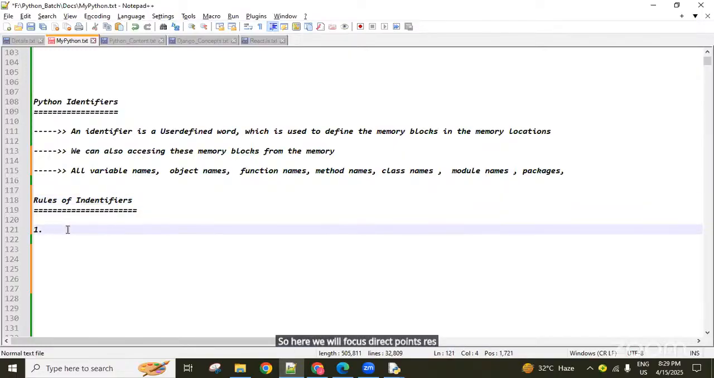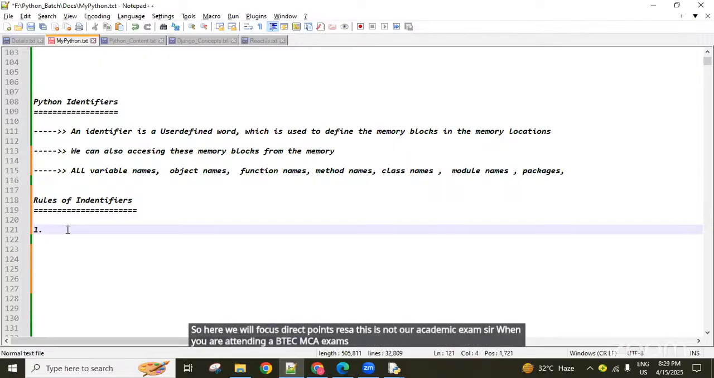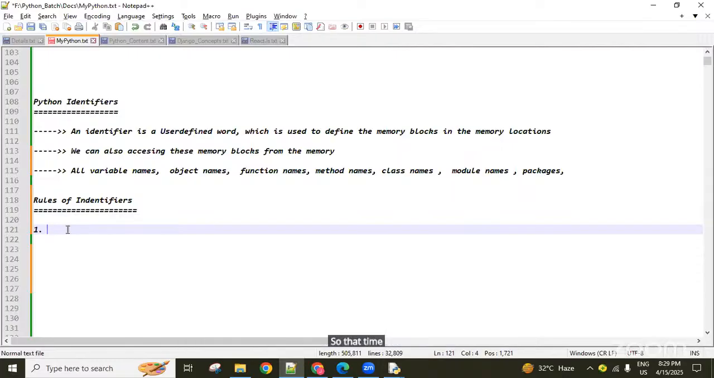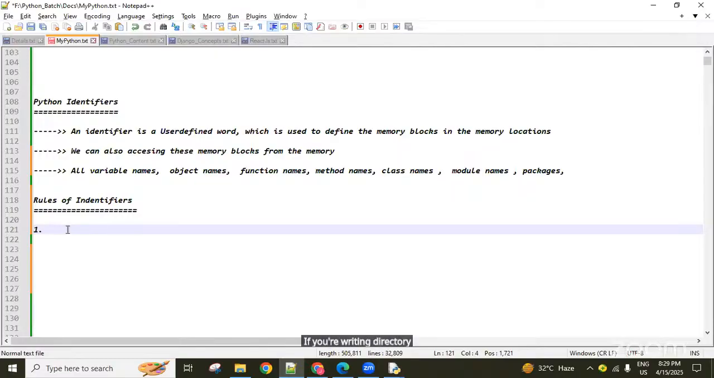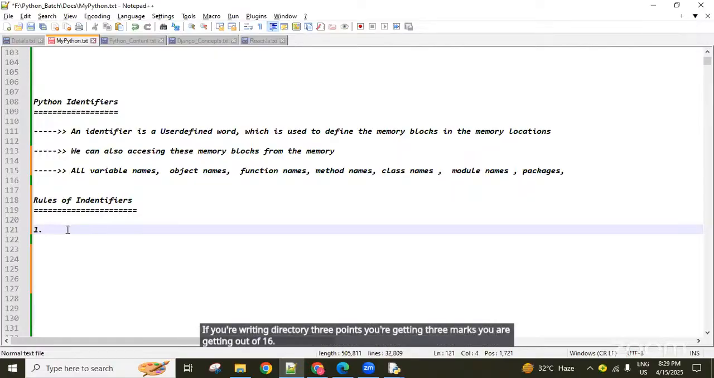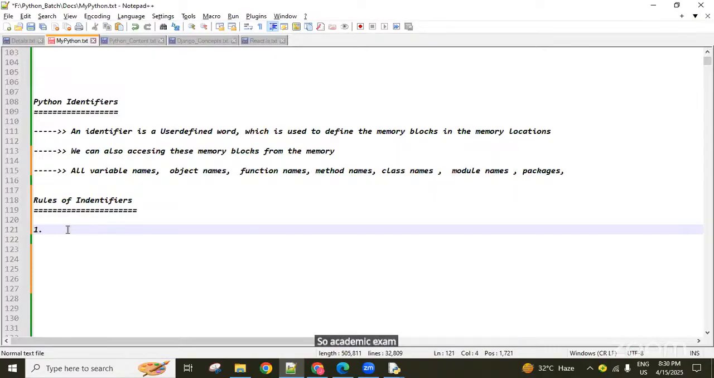This is not your academic exam. When you are attending BTech or MCA exams, guys, sometimes they give 8-mark or 16-mark questions: what is an identifier, can you explain the identifier rules. In that case, if you fill 3 or 4 pages, out of 16 marks you may get 15 marks. If you write only 3 direct points, you get 3 marks out of 16. So academic exams are different, and here in the interview we explain things differently, guys.